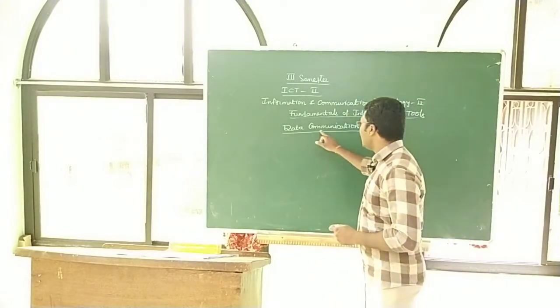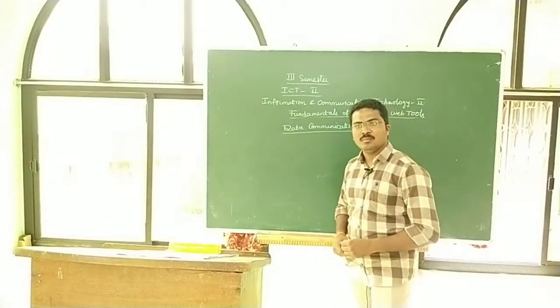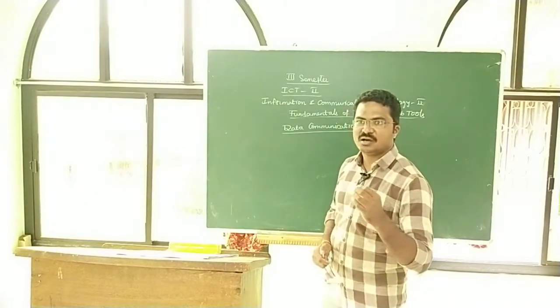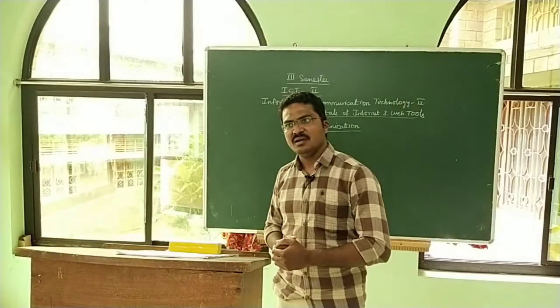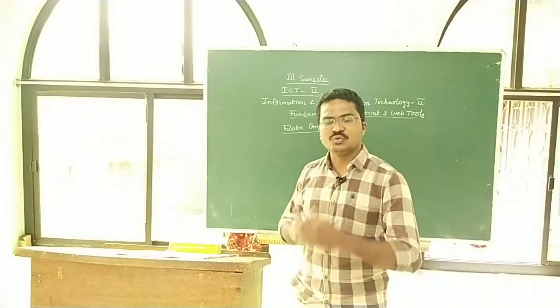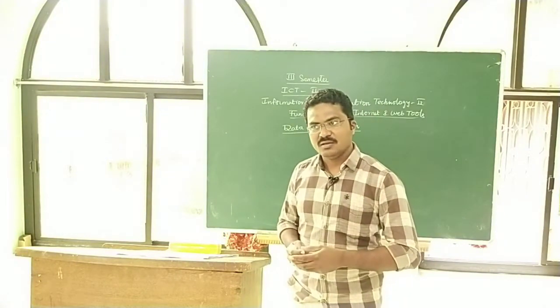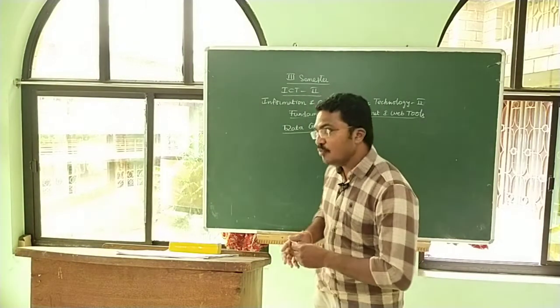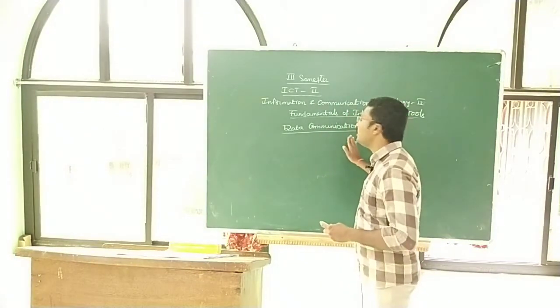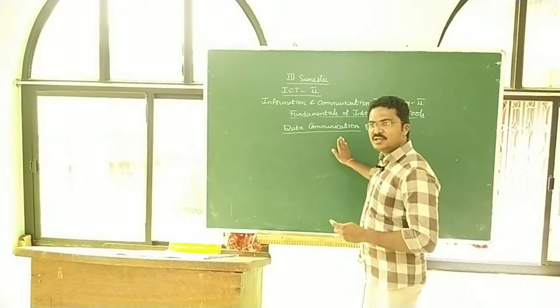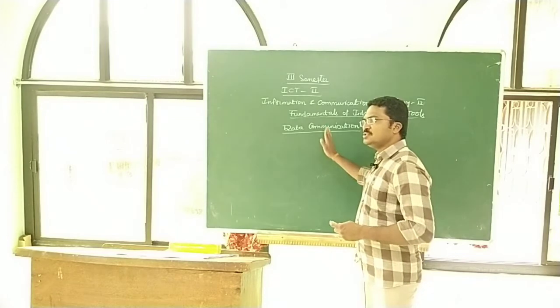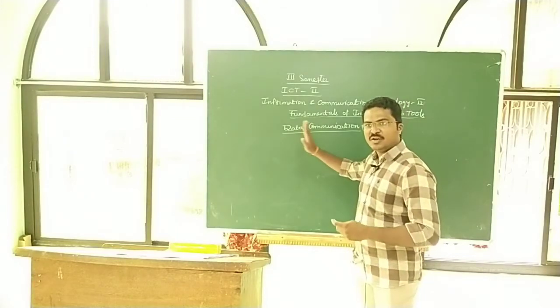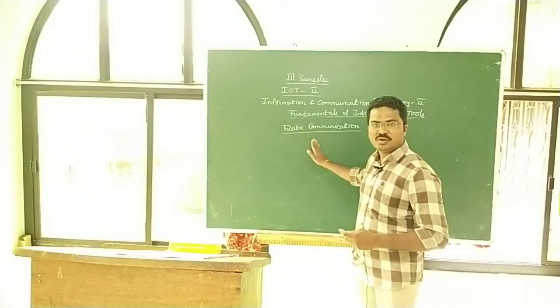Data communication is the most important aspect in the computer system. Nowadays, anything we can access through internet only. But we have an internet, so how do we communicate from one computer to another computer? In case there is no network, it is not possible to communicate between the computers.